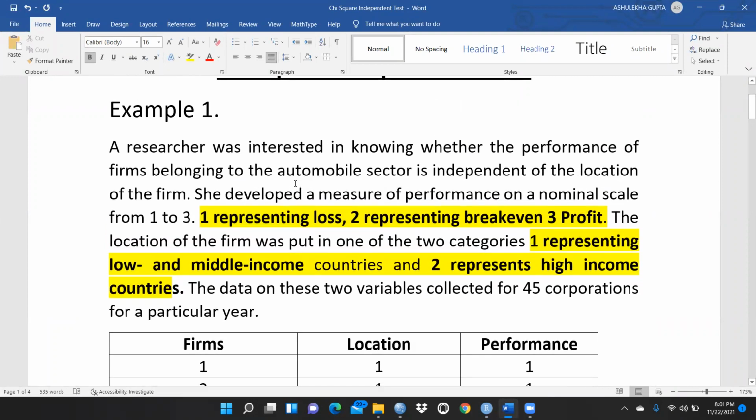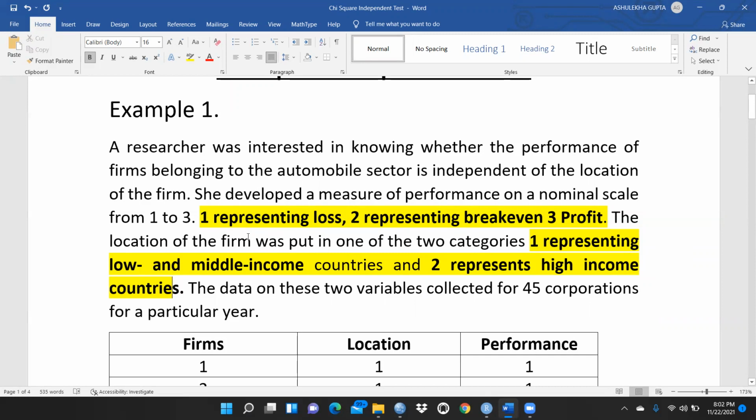was interested in knowing whether the performance of a firm belonging to the automobile sector is independent of the location of the firm. Whether it depends on the location, whether it will have an impact on the performance of the firm or not. So she developed a measure of performance on a nominal scale from 1 to 3: 1 representing loss, 2 representing break even, 3 representing profit.